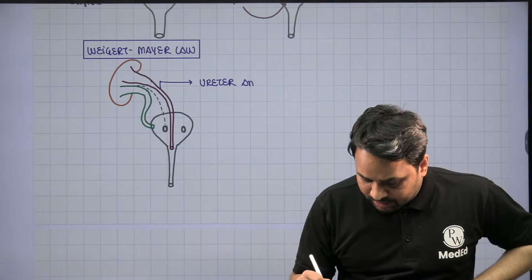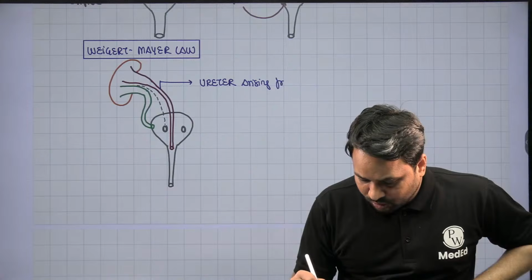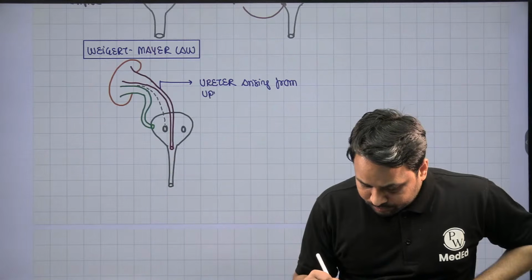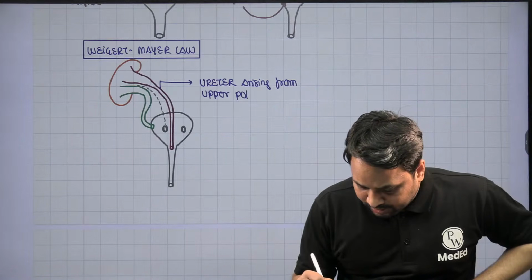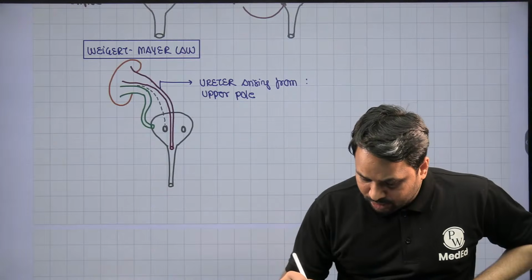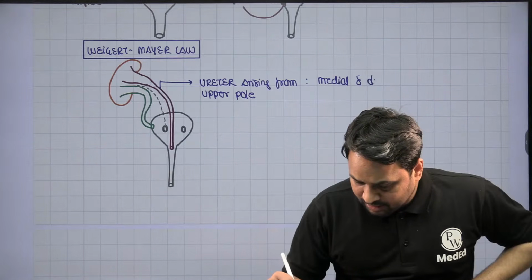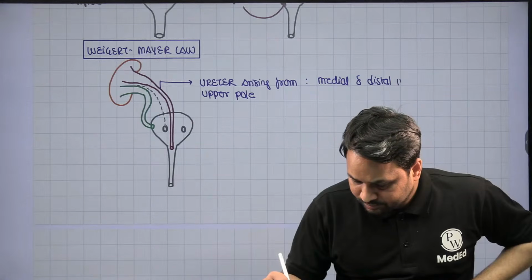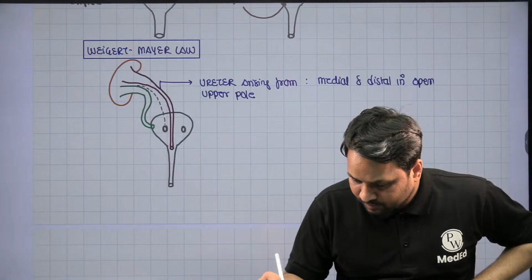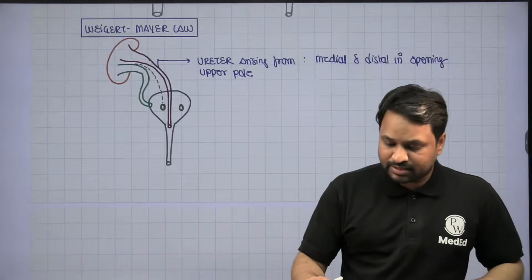Ureter arising from the upper pole is going to be medial and distal in opening.